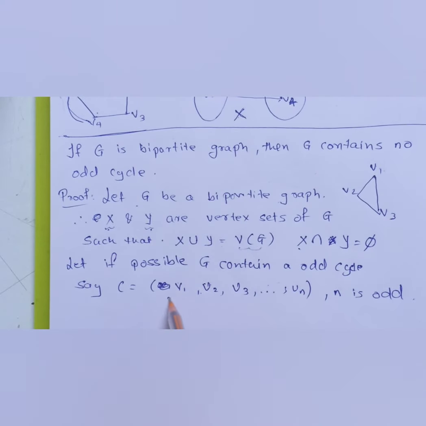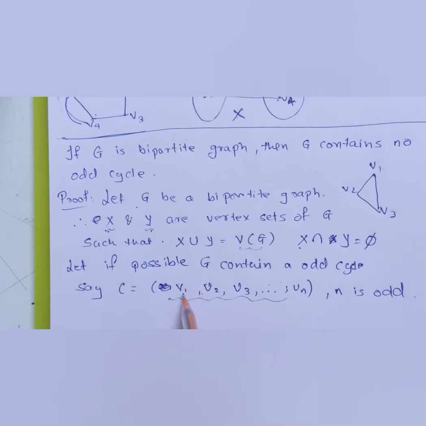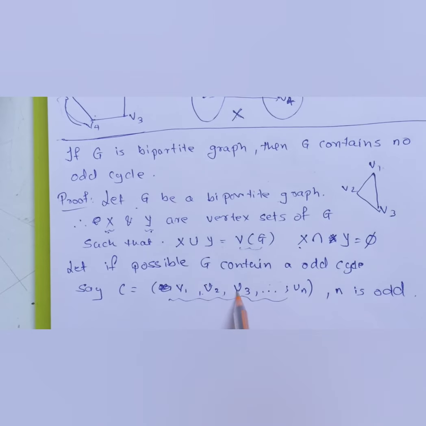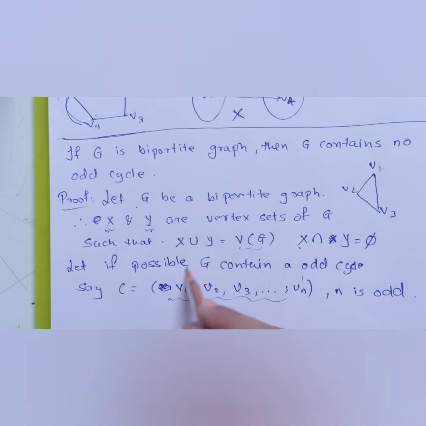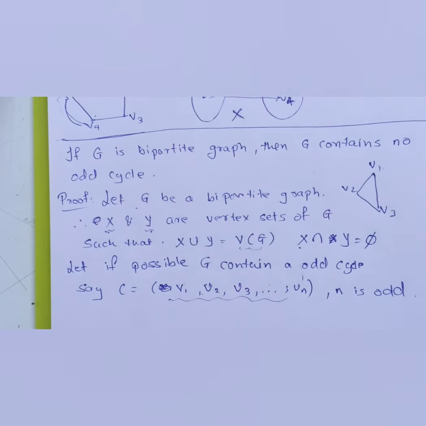So there will be an edge between every adjacent pair of vertices, v3 connected to v4, and so on, and finally vn will be connected back to v1. Then the cycle is completed.